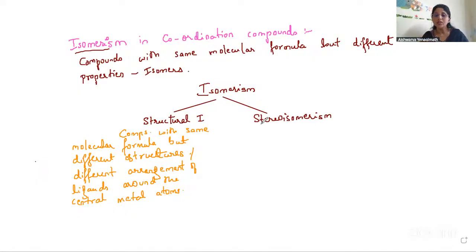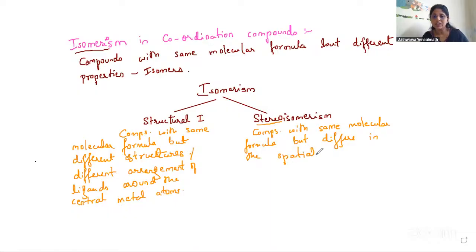What is stereoisomerism? Even in organic chemistry we have seen stereo, which speaks of the spatial arrangement. So these are also compounds with the same molecular formula, and the molecular formula does not change, but they differ not just in arrangement but in the spatial arrangement, that is, in space.